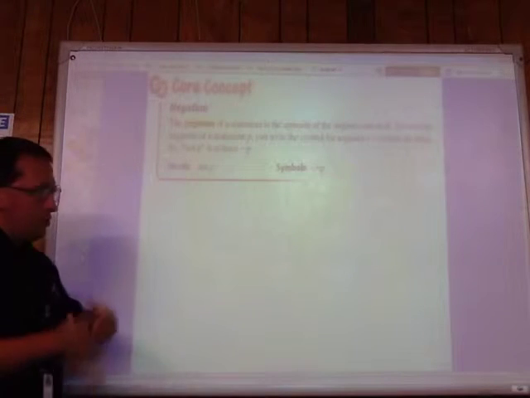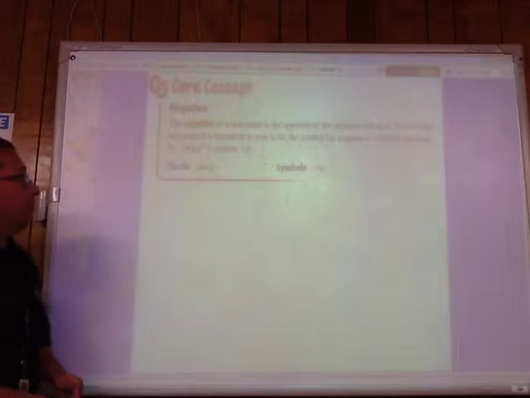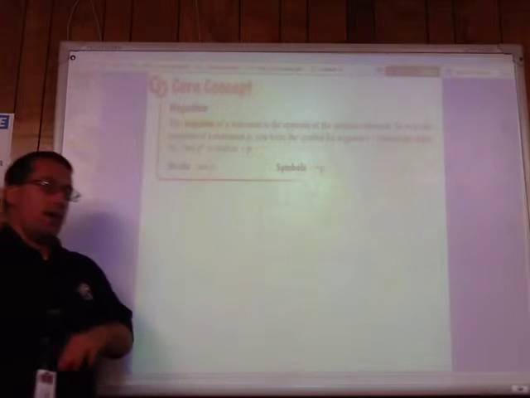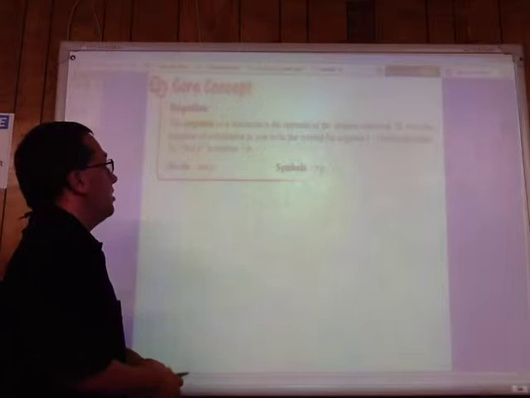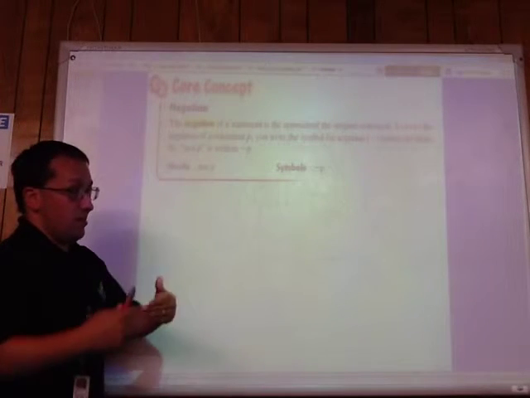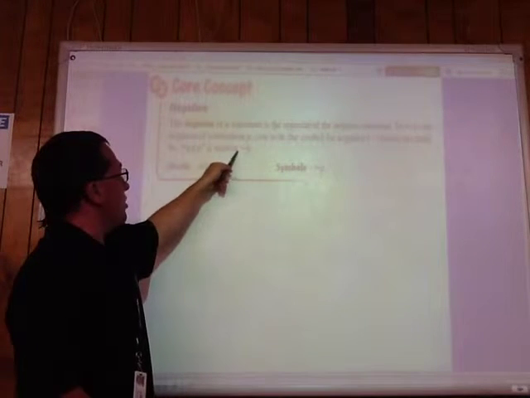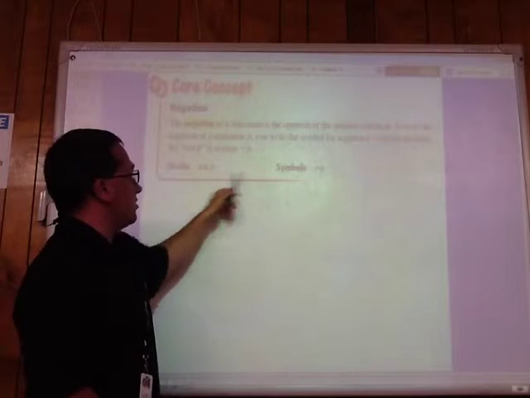Negation. To negate something means to say the opposite of what it was. Just like a -5 is the opposite of +5. So the negation of statement P, all we do is say not P. And the symbol for that is this little squiggle right here. So this not P would be written like this.